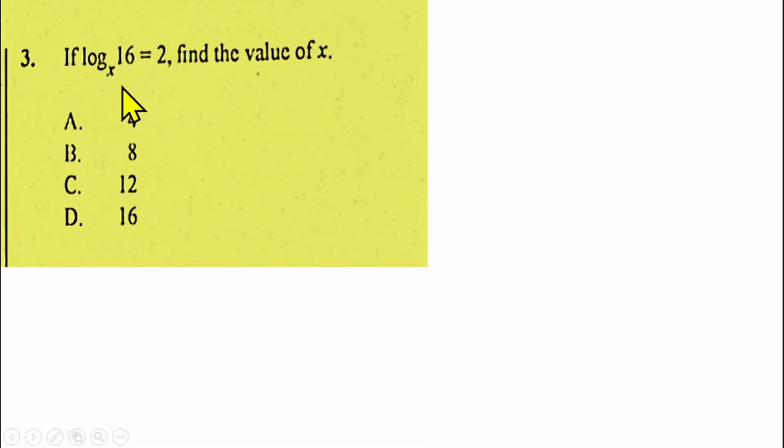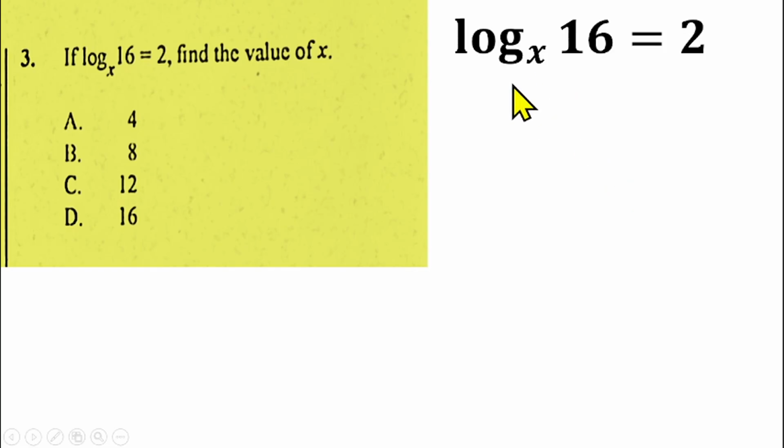Question number 3 is from logarithm. If log 16 base x is equal to 2, you have to find the value of x. So this is a direct question. If you understand the meaning of logarithm, log 16 base x equals 2 means that I can raise x twice to get 16. So that's the meaning of logarithm. That means I'll have x raised to power 2 equals 16. So x should be 4, but let's see how we got that.